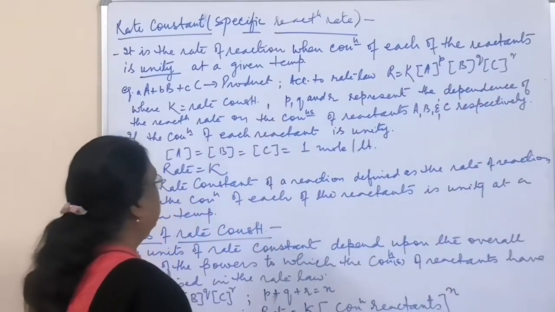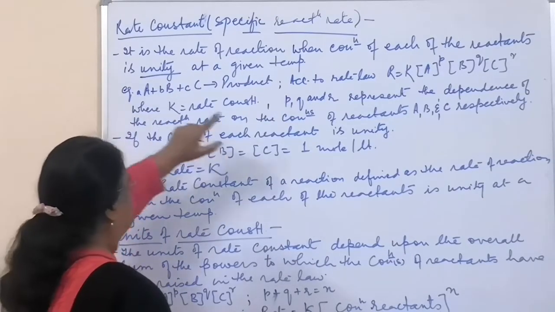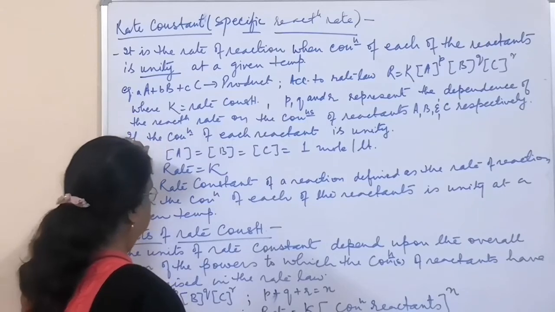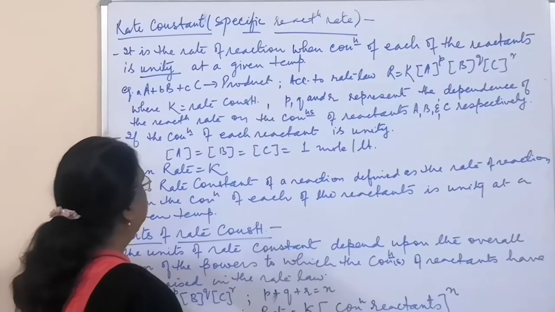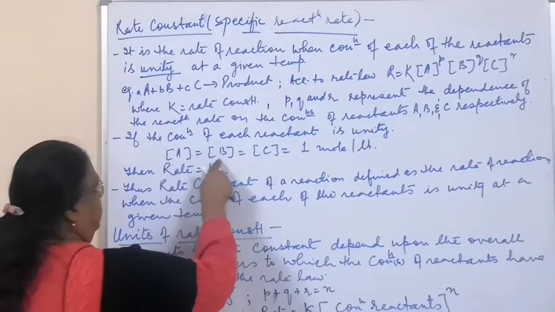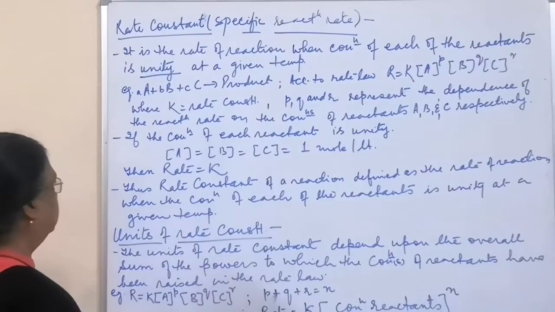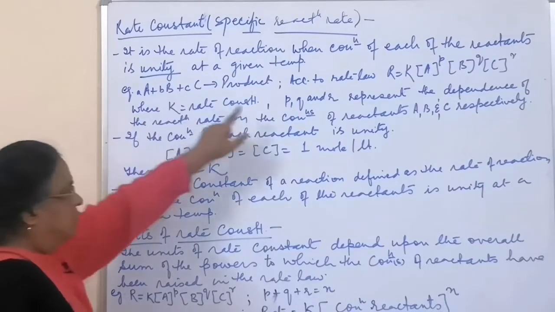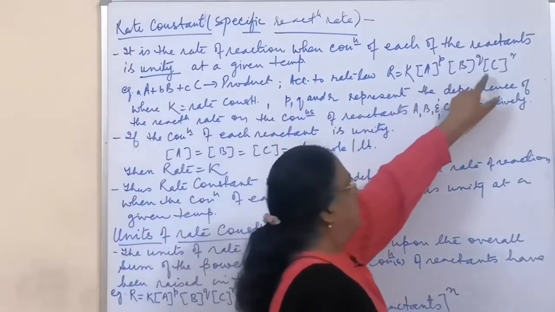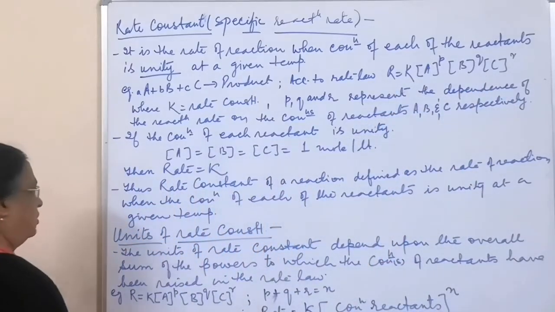And P, Q and R, as you have seen, are experimentally obtained data. When the concentration of A, B and C is 1 mole per liter, then according to this expression, this is 1, this is 1, this is 1, so we will have rate equal to rate constant.